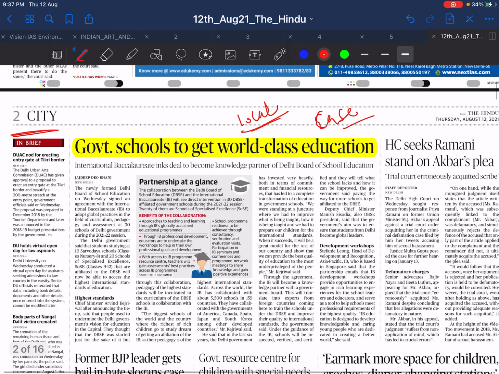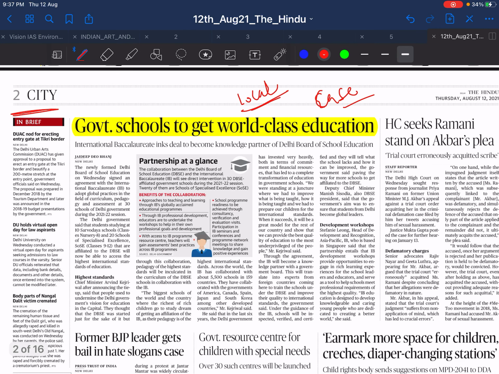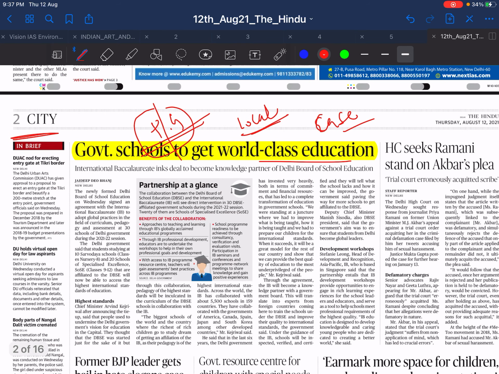But if they are only important, not so much, like government school to get world class education. So it is just a debate: private versus government, there is always a debate about which one is better. This is related news, but as such you can't use this news in mains. But yes, you can use it from an education perspective in mains, like how to improve education.